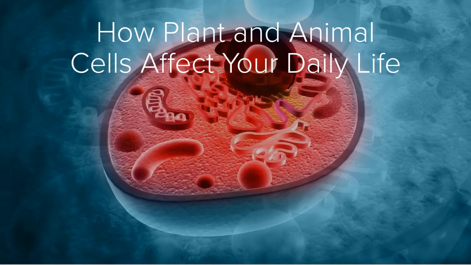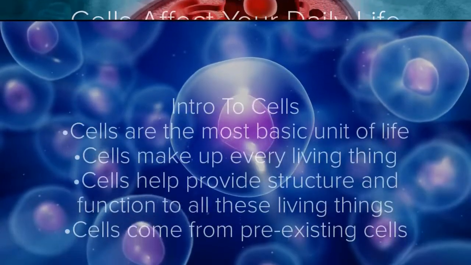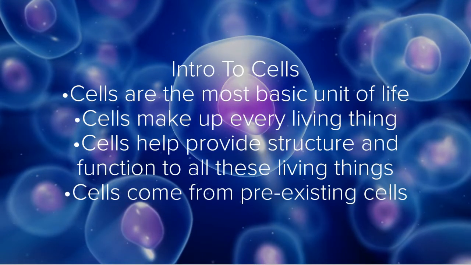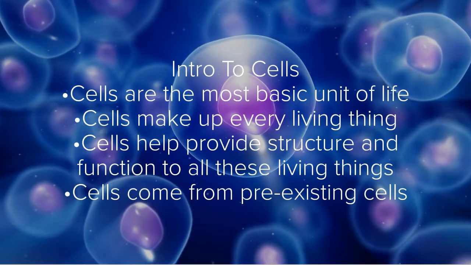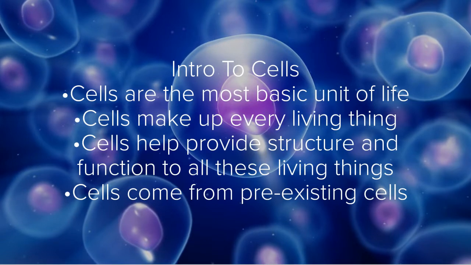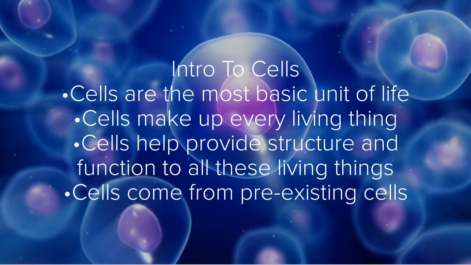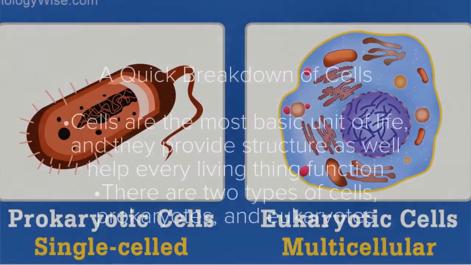How plants and animals affect us in our daily life. All around you and in you, there are cells. Cells are the most basic unit of life. They are what you, me, your pet, your family, the grass in your yard, anything living are made up of. These cells help provide structure and function to all of these living things. Without cells, every living thing you know, including you, would not exist. This video will explain how plant and animal cells affect daily life.